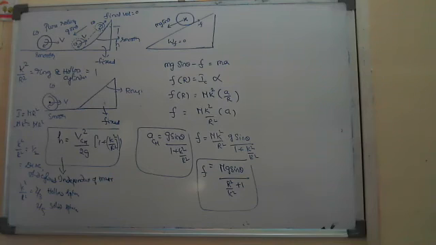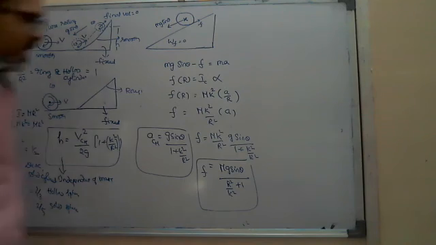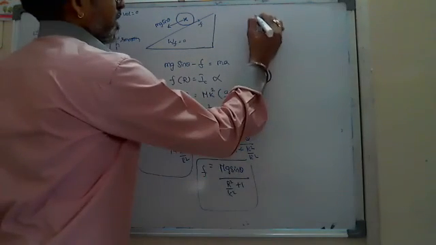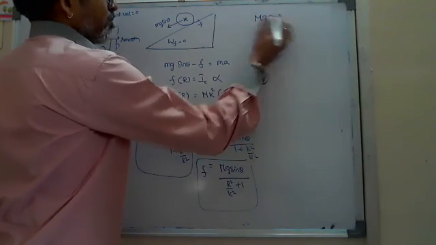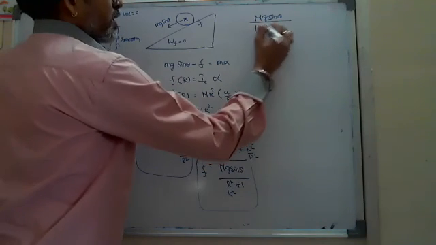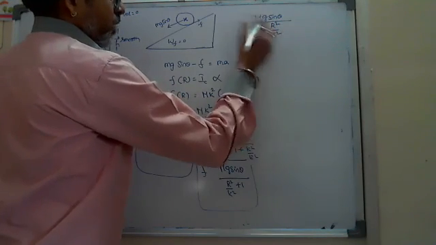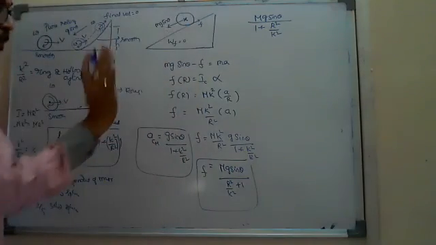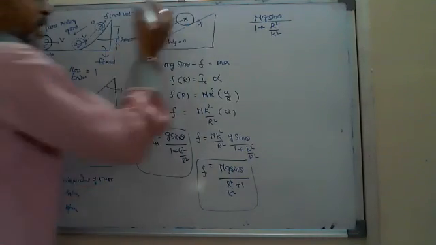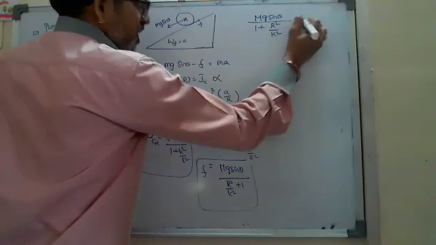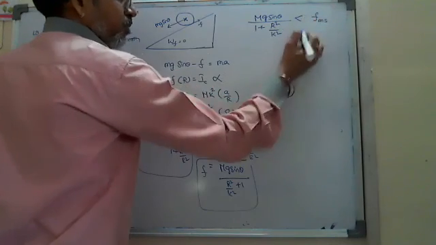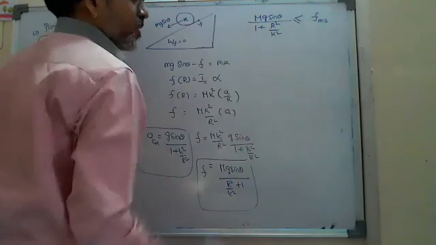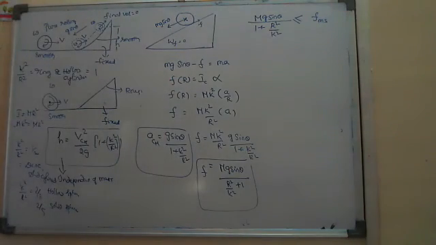And this is the friction, mg sin theta by 1 plus R square by K square, whatever you calculate. Here, to not get slipping motion on the surface, it should always be less than f_MS, or at least equal to f_MS, the maximum static frictional force.